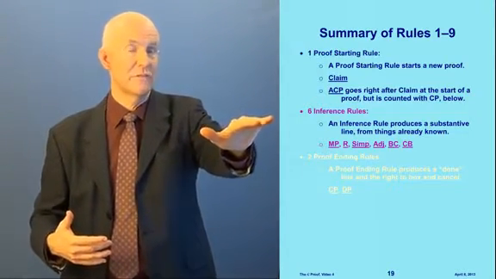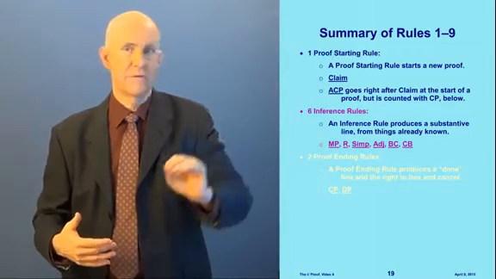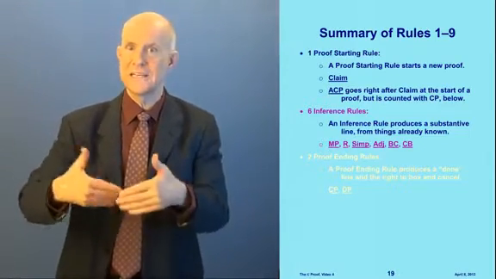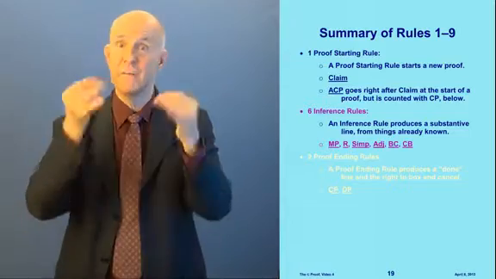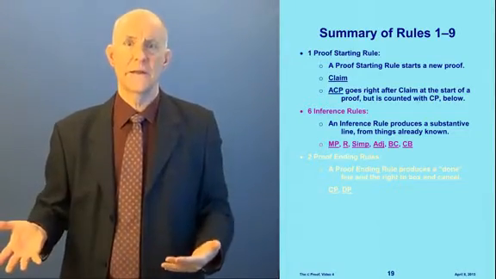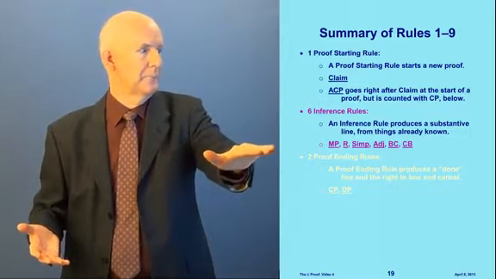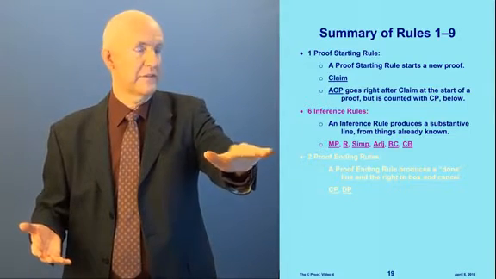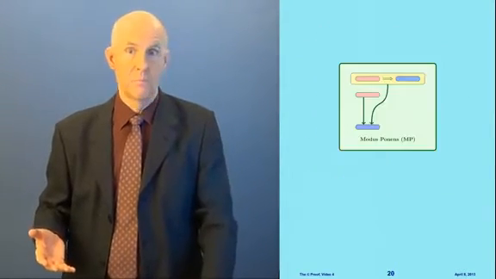Now we have 6 inference rules that we learned. An inference rule produces a substantive line in the proof from things already known, unlike the proof starting rule, which doesn't come from anything already known. There's 6 of those, and I'll just go through them briefly here.